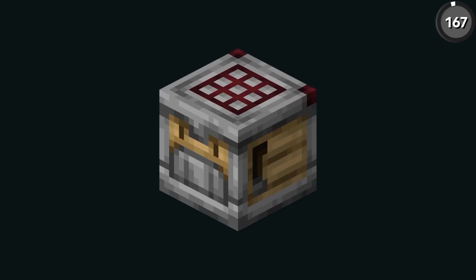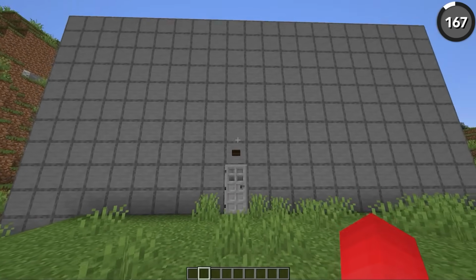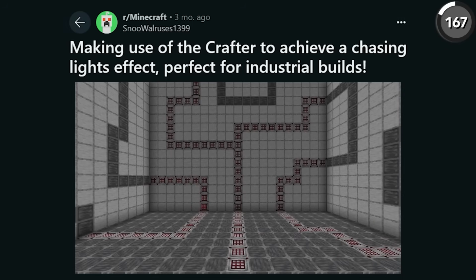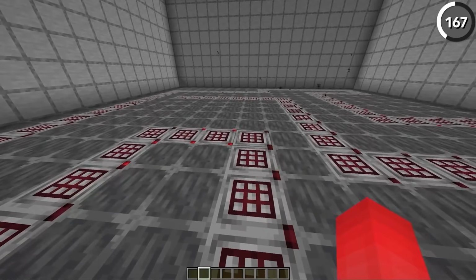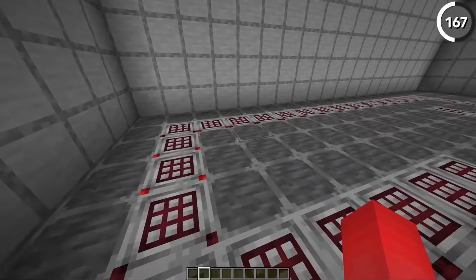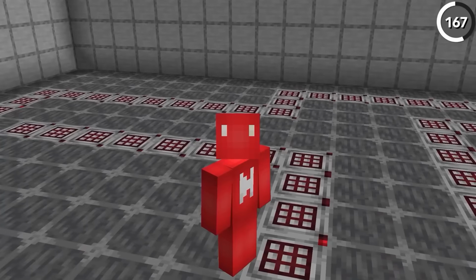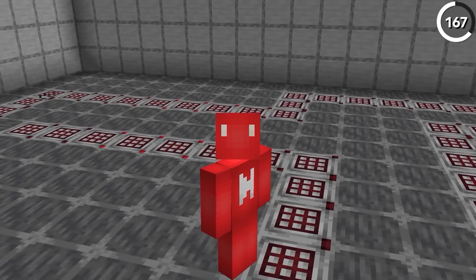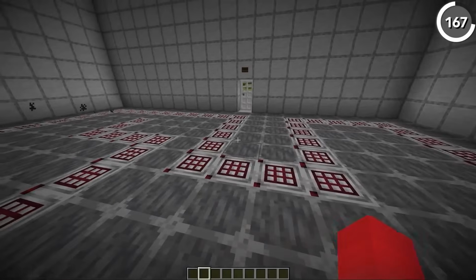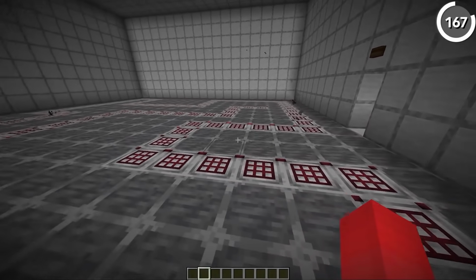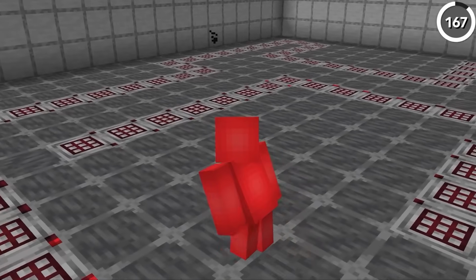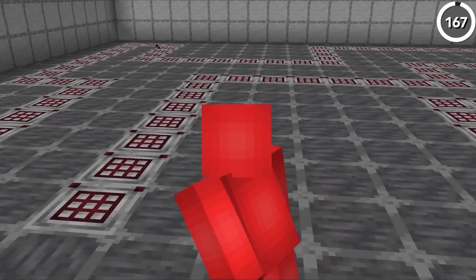With the ways that the crafter block lights up when you power it, we're able to incorporate it into our walls and floors, and take after this user's example to have a chasing light effect that goes through your industrial builds. And now this is starting to look like something that you'd get in a mod pack, let alone in vanilla Minecraft. And while that might turn away certain players, I think it looks pretty nice here. And for showing players where to go inside of your map, this is a really cool way to do it. It's gonna take a little bit of redstone and upfront cost to craft all these.